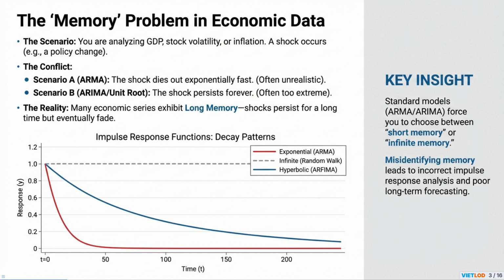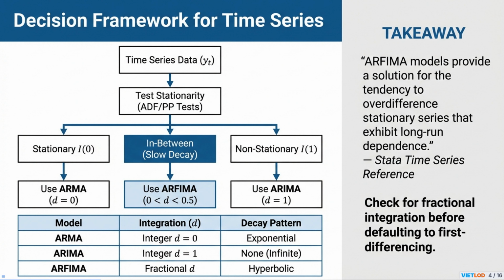ARFIMA models are designed to capture this specific behavior. Standard ARMA and ARIMA models force you to choose between either short or infinite memory, which can lead to misidentification of the true decay pattern. As you can see in the graph, the exponential decay of ARMA is very quick, while the infinite memory of a random walk never decays. The hyperbolic decay of an ARFIMA model, shown in blue, accurately represents the slow, persistent fading of shocks observed in many economic time series. Misidentifying memory leads to incorrect impulse response analysis and poor long-term forecasting.